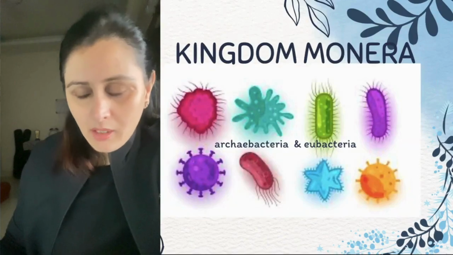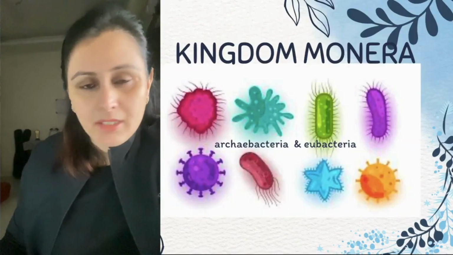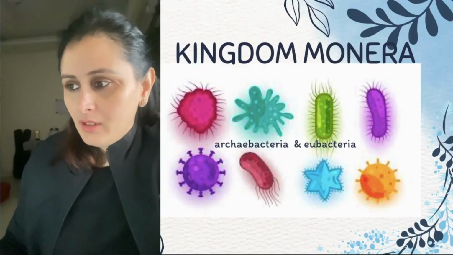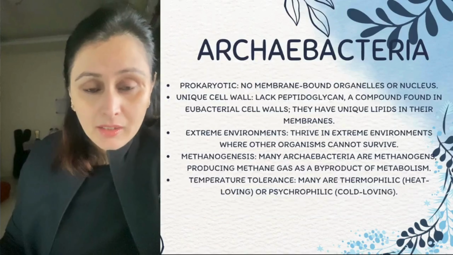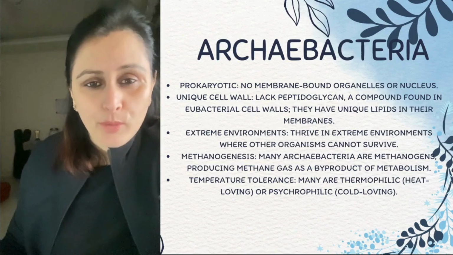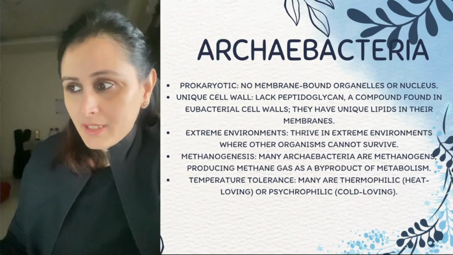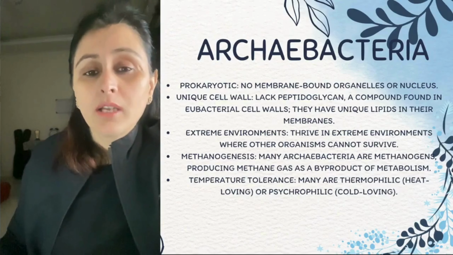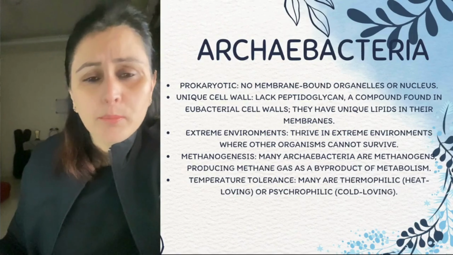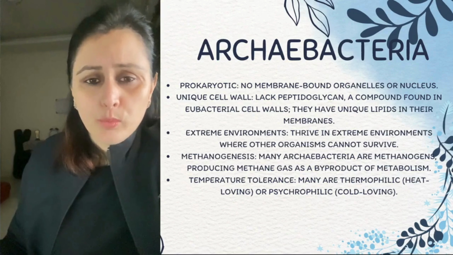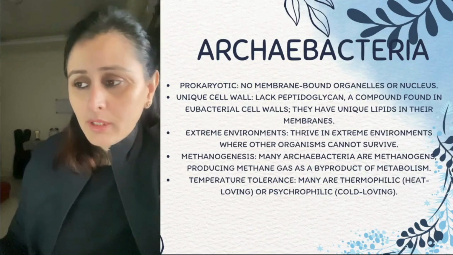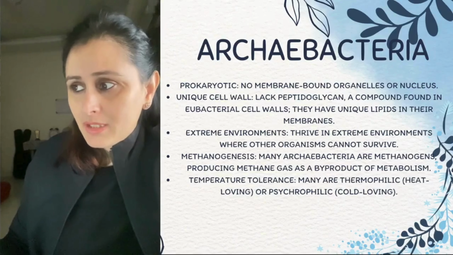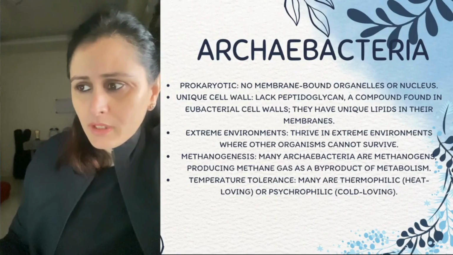Kingdom Monera includes the Archaebacteria and Eubacteria, the types of bacteria seen here. First of all, we are going to talk about the basic characteristics of the Archaebacteria. They are prokaryotic. We have studied in the previous chapter that these were the most primitive organisms which ever existed on the earth, right? So they are prokaryotic. No membrane bound cell organelles are present here. The nucleus is not very well defined.